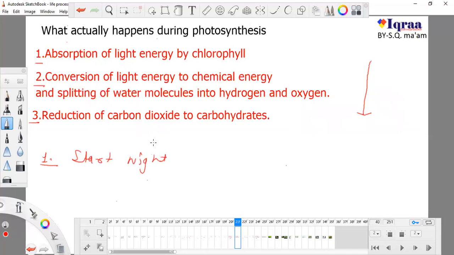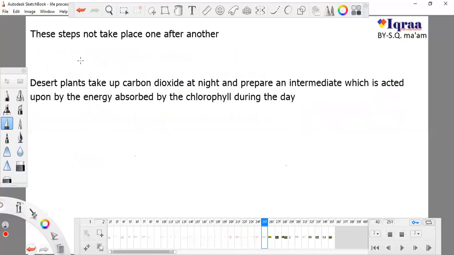In desert plants, photosynthesis starts at night time, and in other plants it starts at daytime. So this is the process. These steps do not take place one after another in desert plants. A desert plant takes up carbon dioxide at night time and prepares an intermediate, meaning whatever is needed to form glucose. So it just takes up CO2 at night, and they prepare some intermediate.